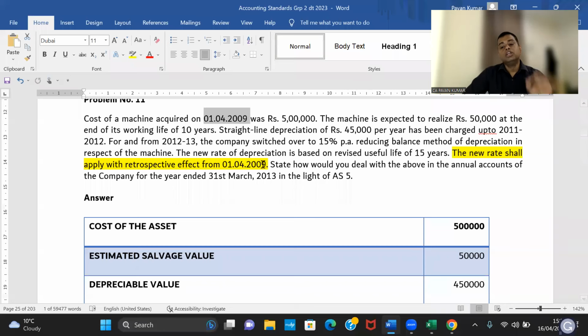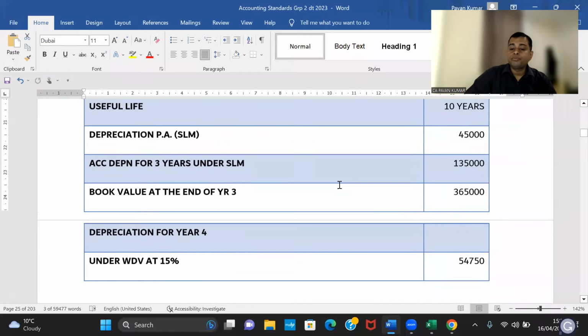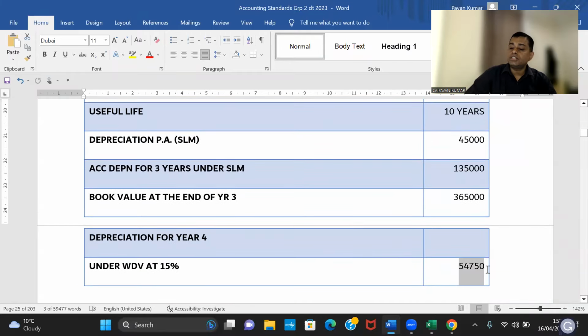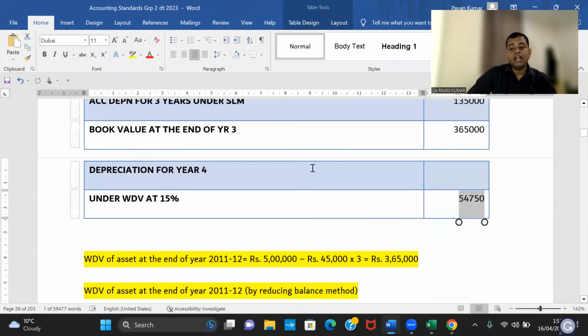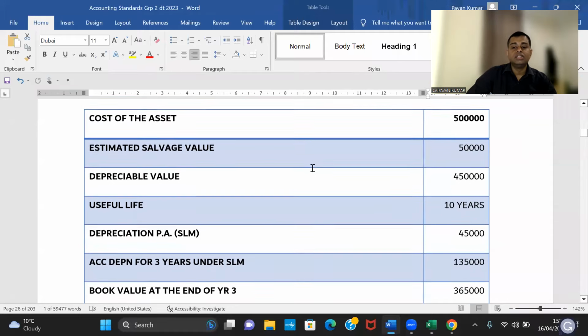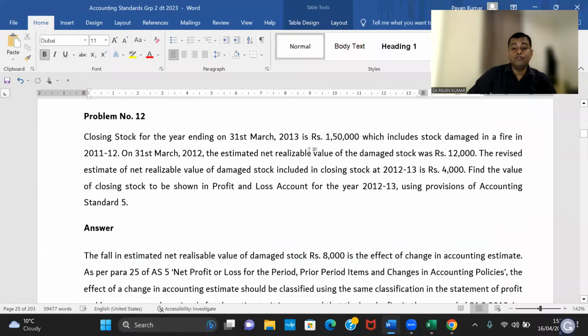From today onwards, you charge 15% on 3,65,000. That's all. So take 3,65,000, apply 15%. So 54,750. That's all. This is the depreciation. So this is the old answer. I have deleted it and I have given you the new answer. This is the correct one. Are we clear? Can we move on?